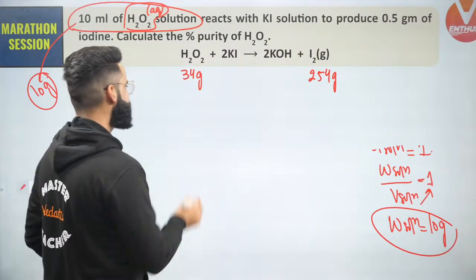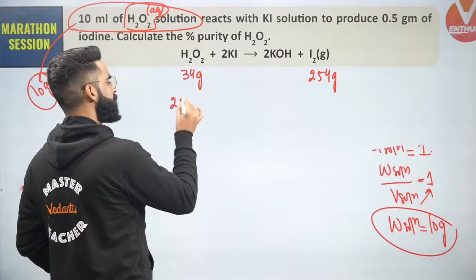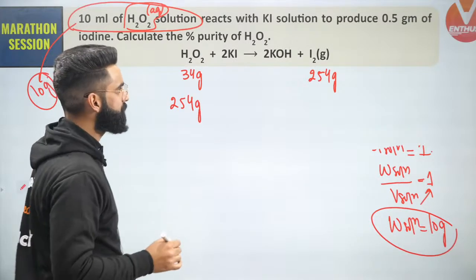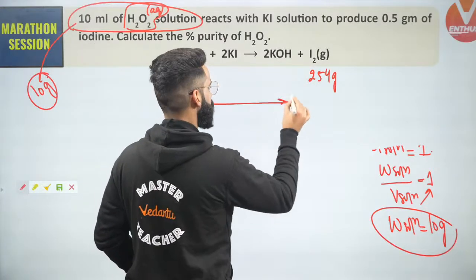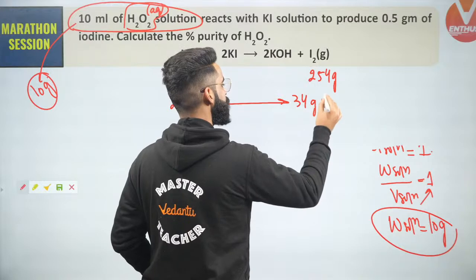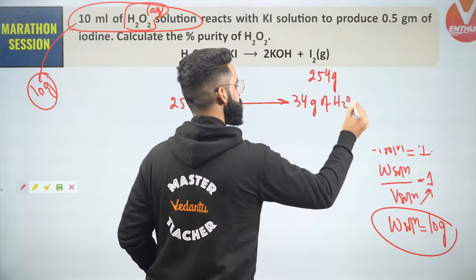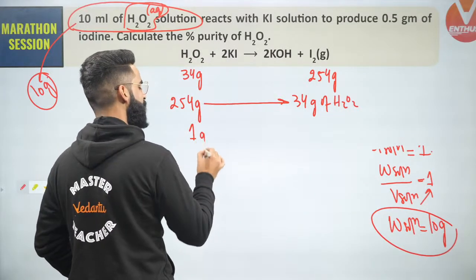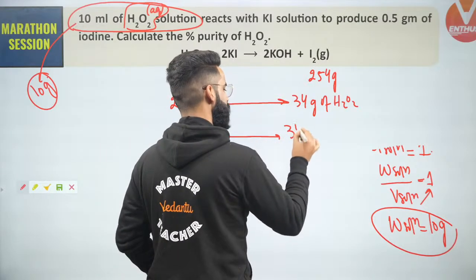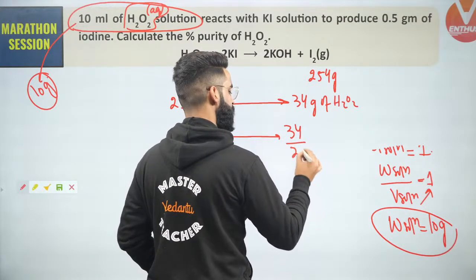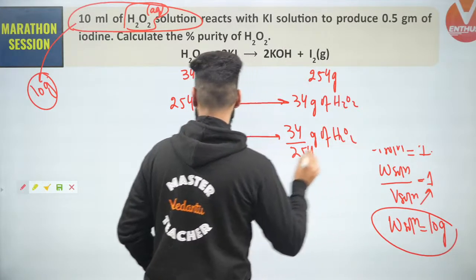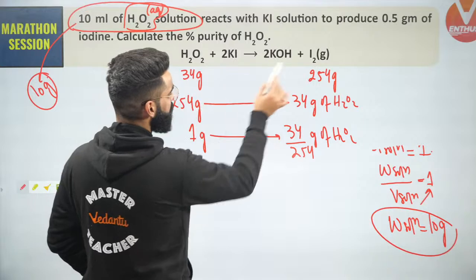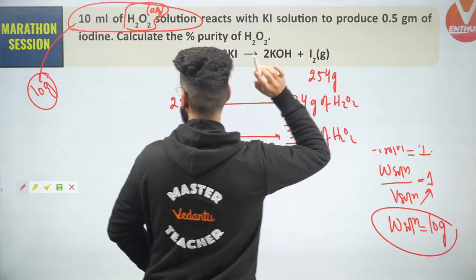Yes. Can I say something like this, guys? 254 grams of I2 are produced from 34 grams of H2O2. So I can say 1 gram of I2 should be produced from 34 divided by 254 grams of H2O2. Yes. So is 1 gram of iodine getting formed or 0.5 grams of iodine getting formed?